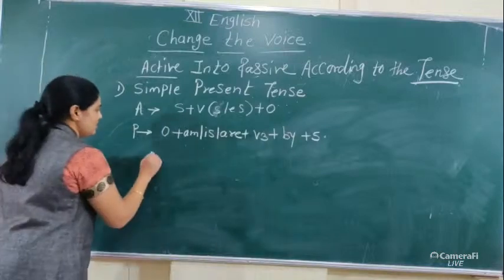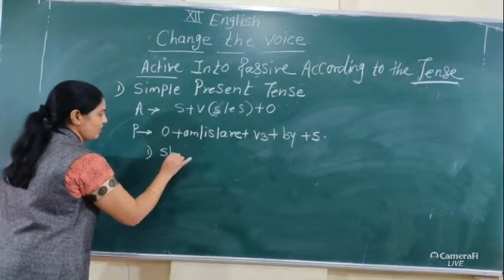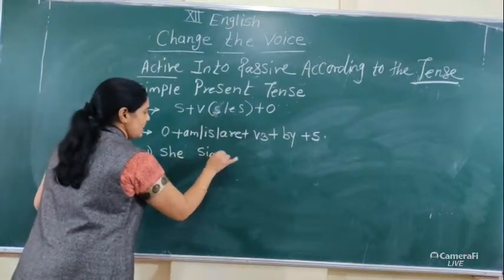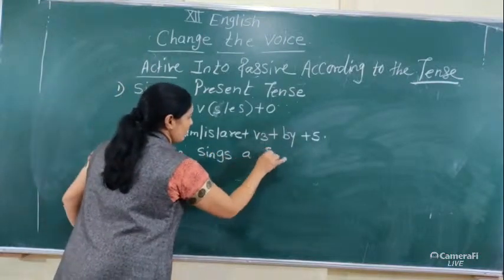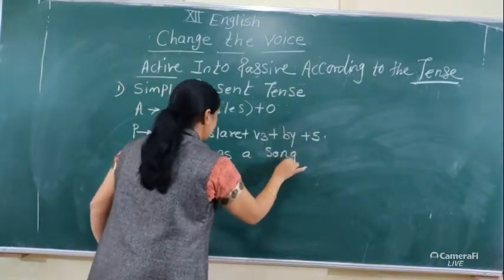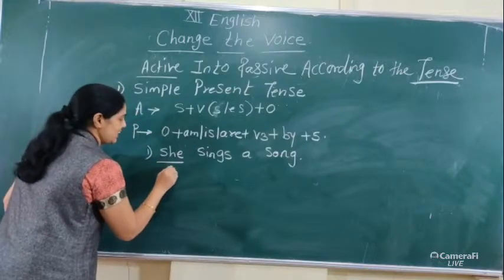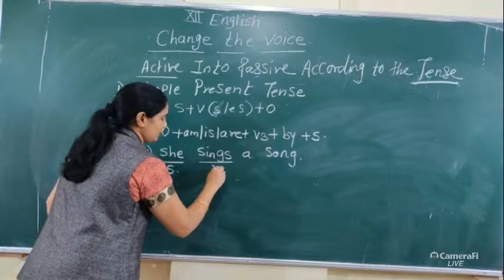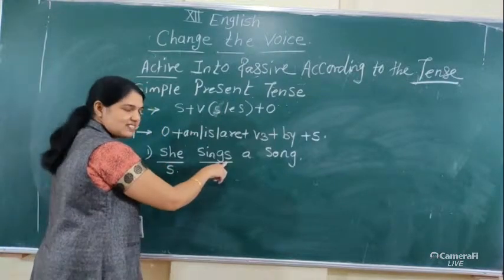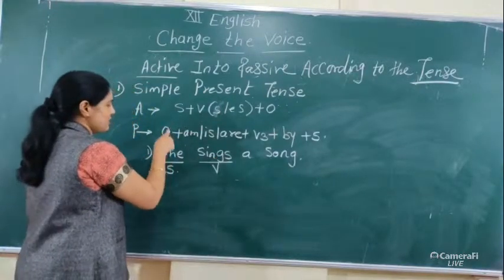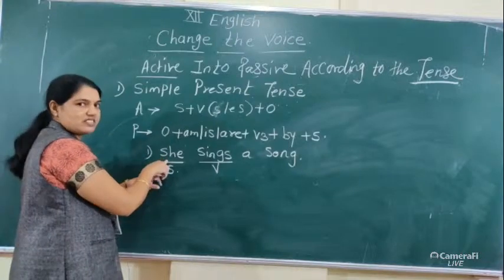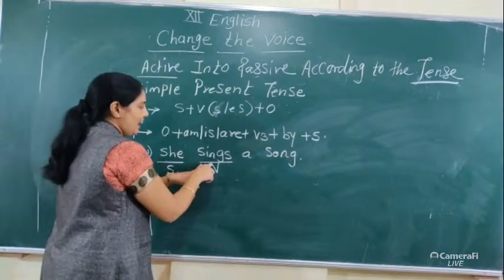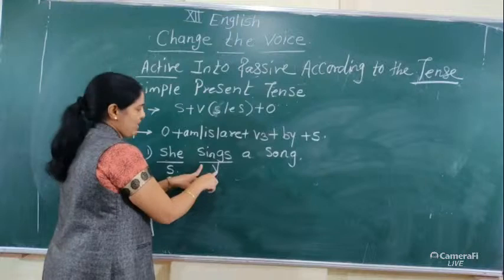First example: she sings a song. In this sentence, she is the subject, and sings is the verb. You know very well that if the subject is third person singular, we add s or es to the main verb.